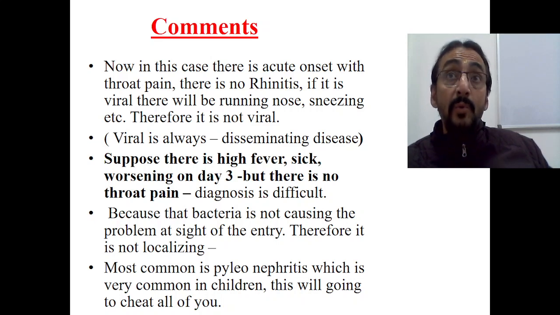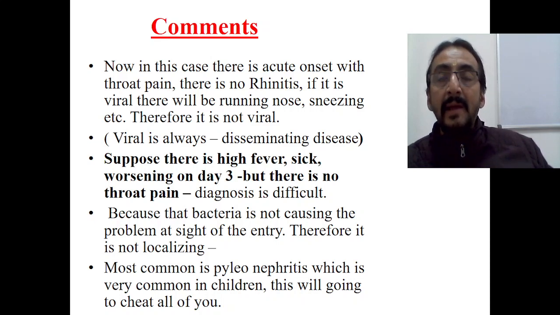But if there is no throat pain, the diagnosis is again difficult, because we should consider this as the bacteremia stage. We have to wait for the localization. Fortunately, on the 4th day the child started with throat pain, which helps to localize the fever. Now this fever is definitely localized to the throat, maybe the tonsils. Therefore, it is acute tonsillitis of bacterial origin.